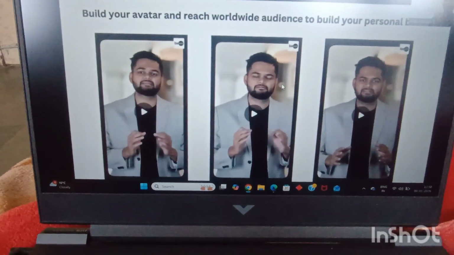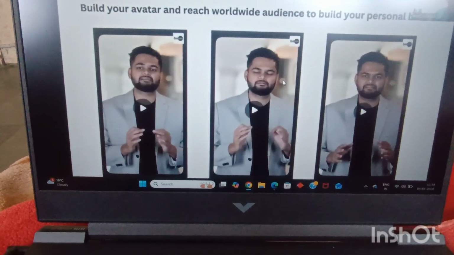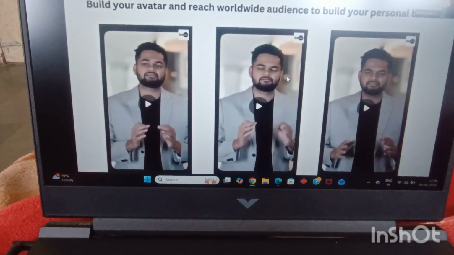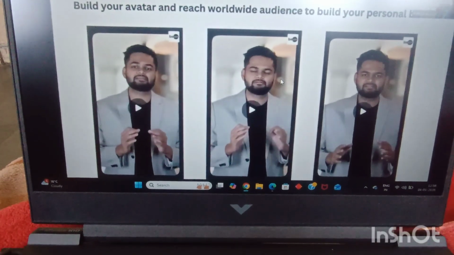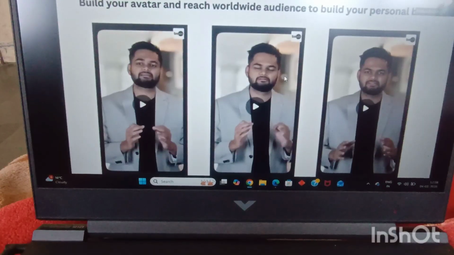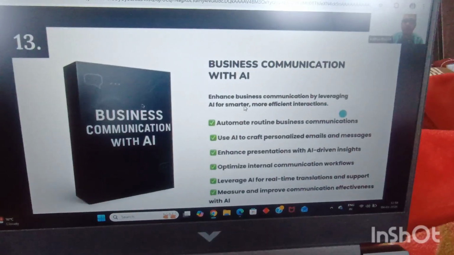All of these are completely AI generated, and you can create such AI reels, AI avatars in any language you want, and you will be learning how to create your own avatar and be able to do something like this yourself. How many of you are absolutely mind blown by this? That all of this was completely AI generated, and you will be learning how to create such AI generated reels yourself as well. Excellent, mind blown. Next, business communications with the help of AI.